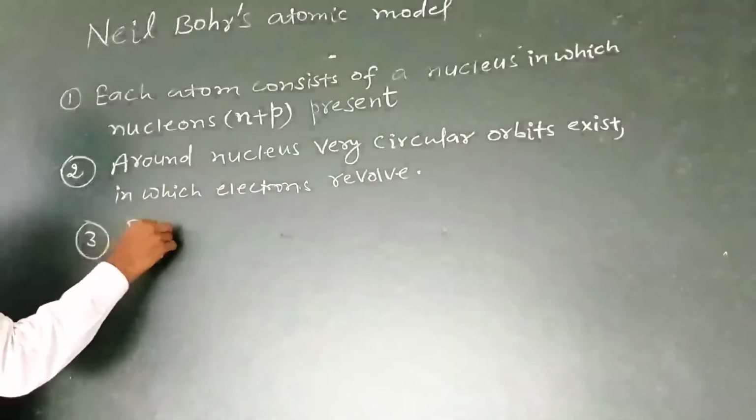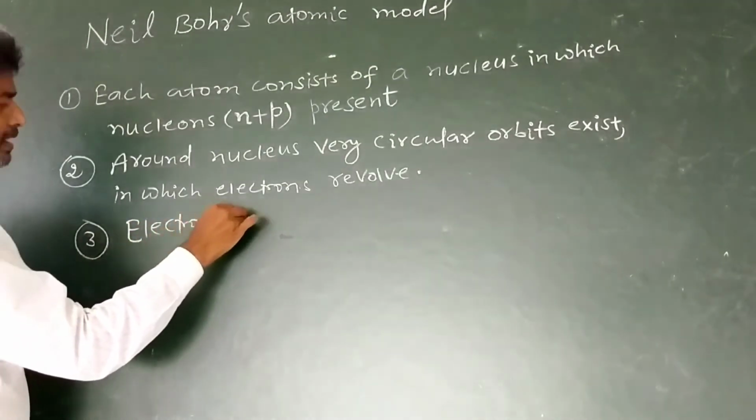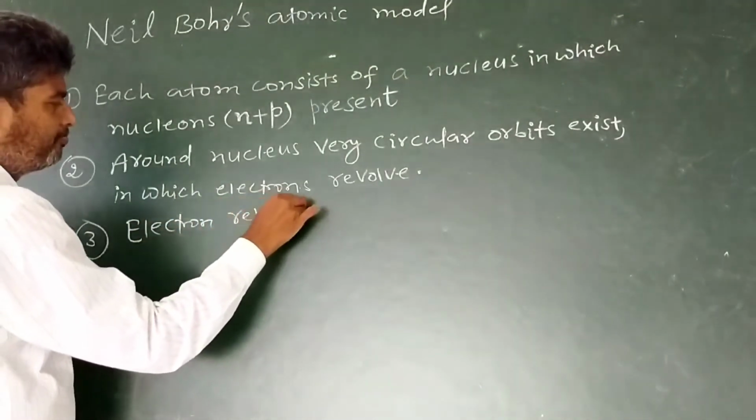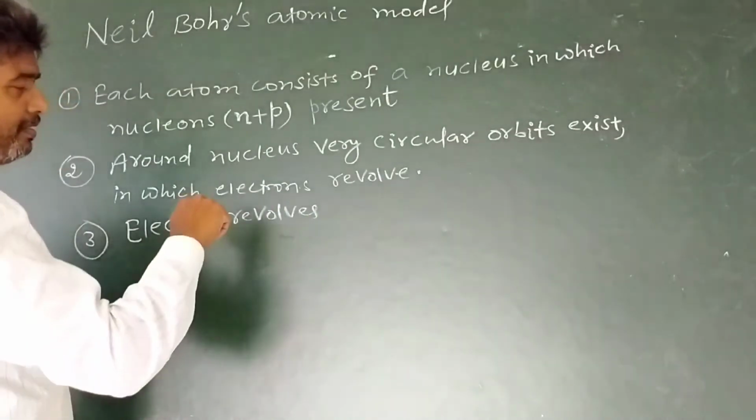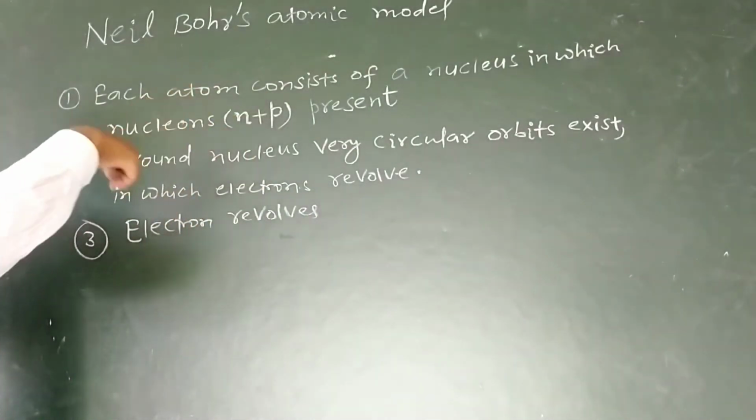Electron revolve means motion in a circular path.